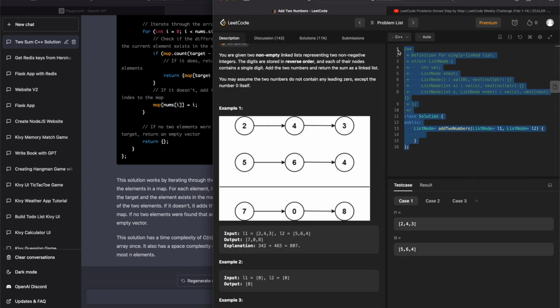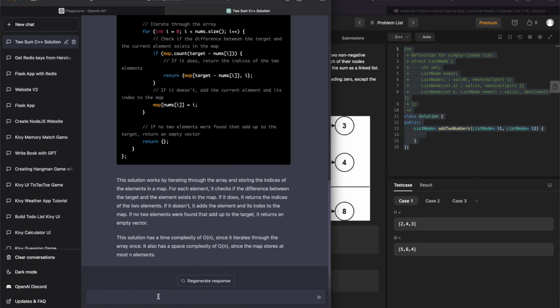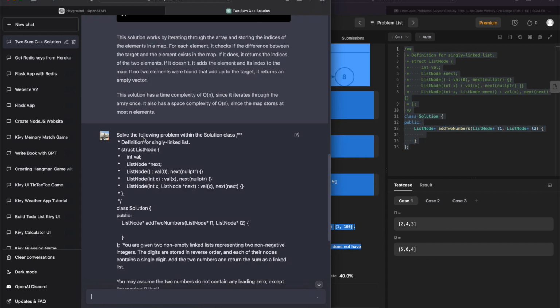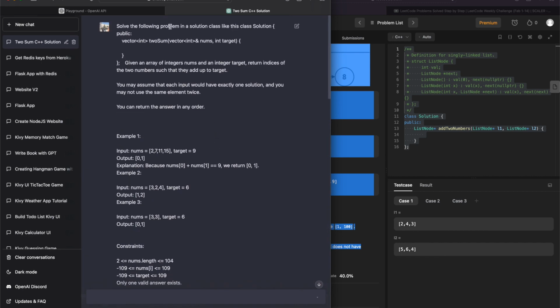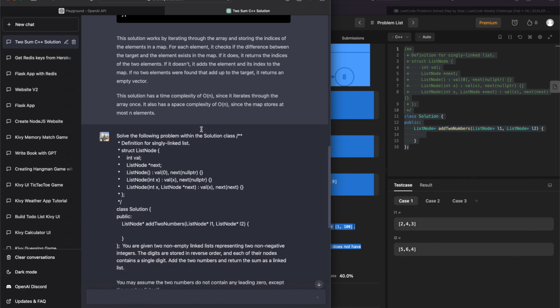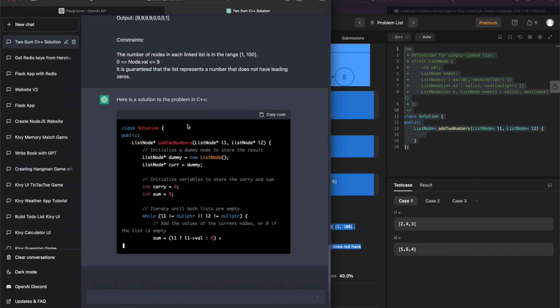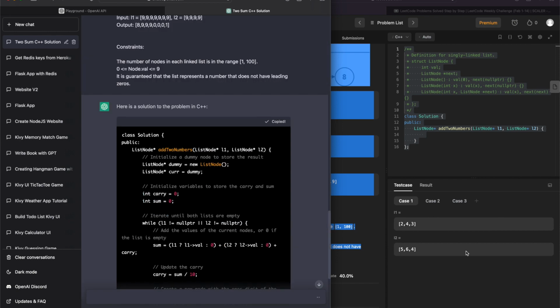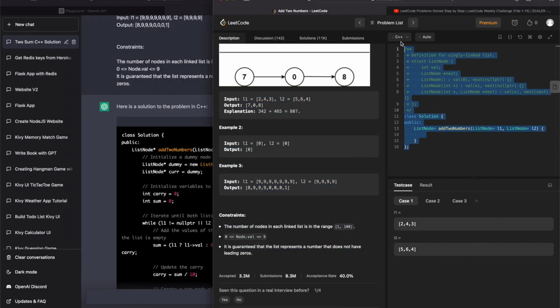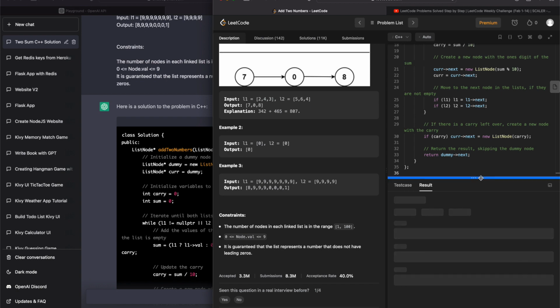I'm just going to copy this in here and say we did the same thing, solve the problem with the solution class, within the solution class. Before we said in the solution class, this time we said within. Hopefully it still works. We got it right so far. It mentioned C++ again, which is good. Well, we got the code. Now we just paste it in and click submit.